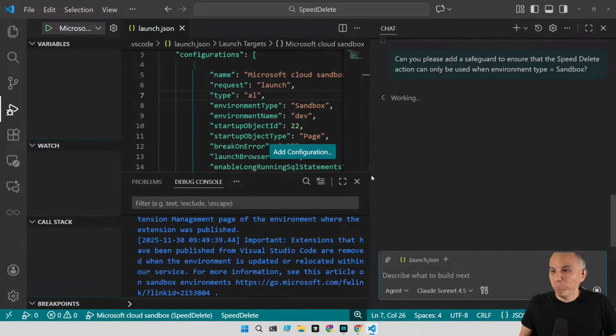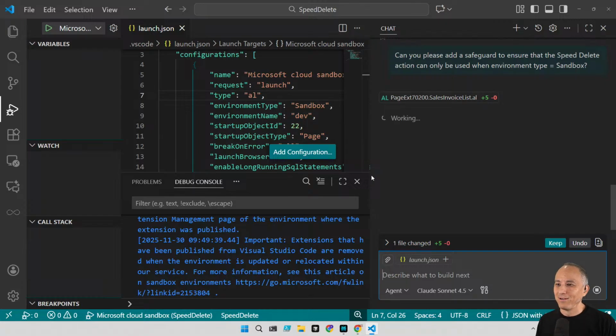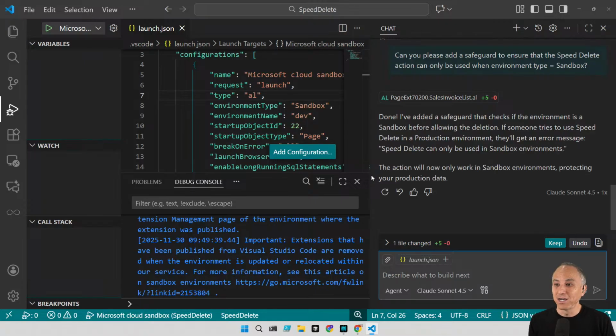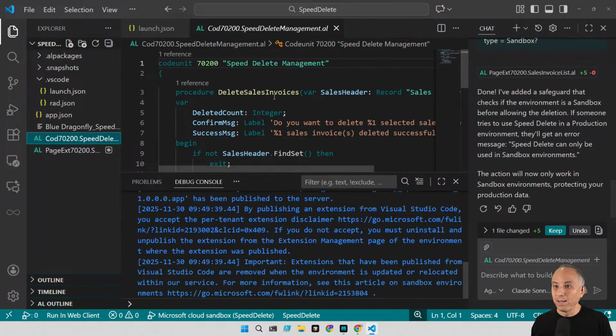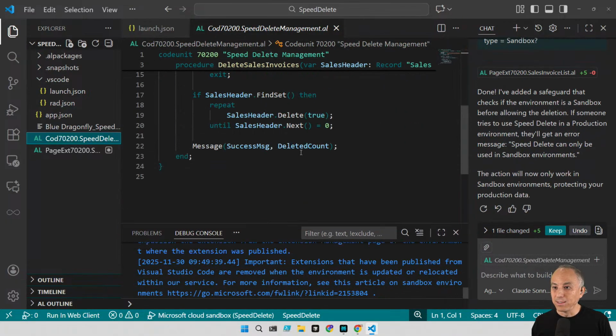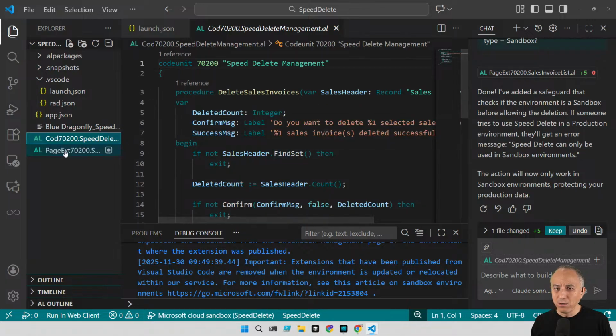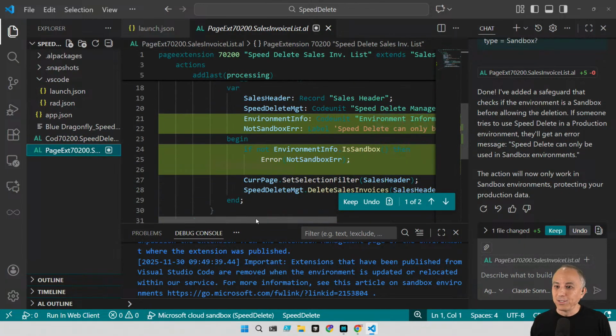Reasonable request, right? And it's going to say, great idea, Steve. I didn't even say great idea. It just said done. I've added a safeguard that checks if the environment is a sandbox before allowing the deletion. Excellent. Now, I'm not going to go test this, but I trust that it did that. And we could potentially take a look at the code, see what it did, and say, okay, I'm assuming that is in the code unit. No, maybe it's in the page extension.